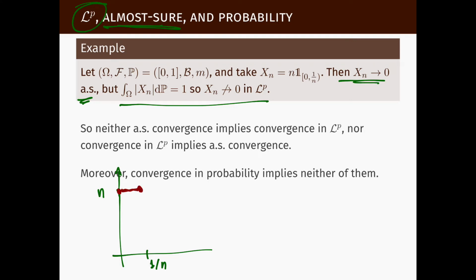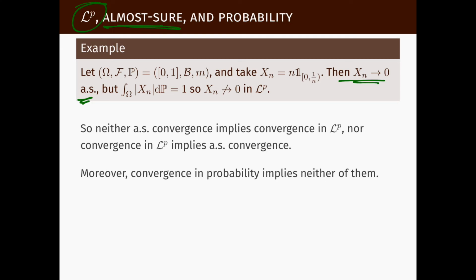You see this function, as we make n larger and larger, amounts to a rectangle that is getting thinner and thinner, but at the same time taller and taller, so that its integral is always equal to 1, even though its value converges almost everywhere to 0. So this function converges almost everywhere to 0, but does not converge to 0 in LP. And it cannot converge to any other function in LP either.